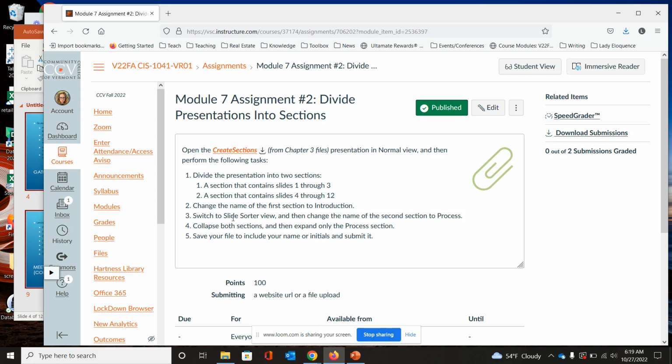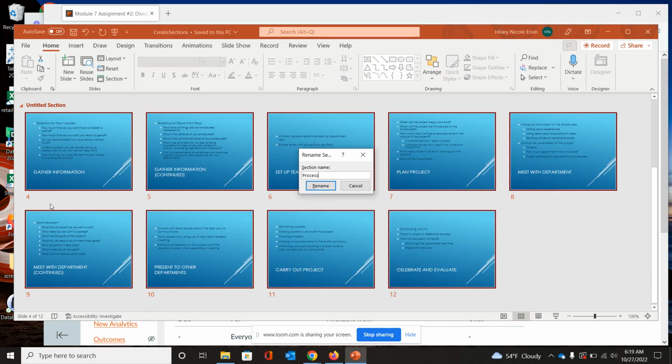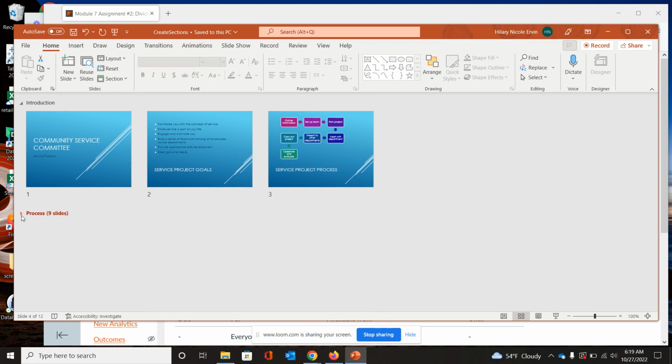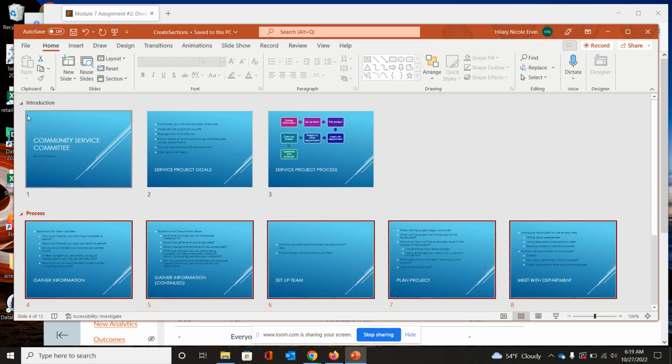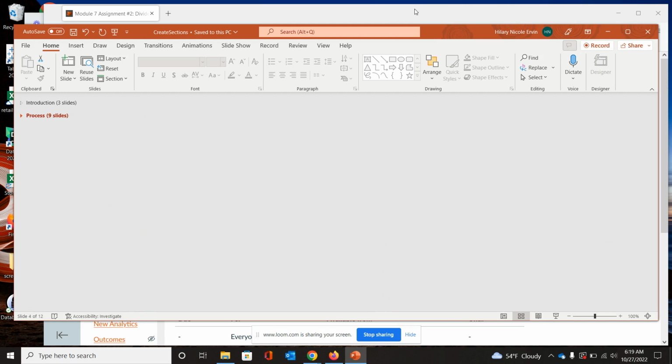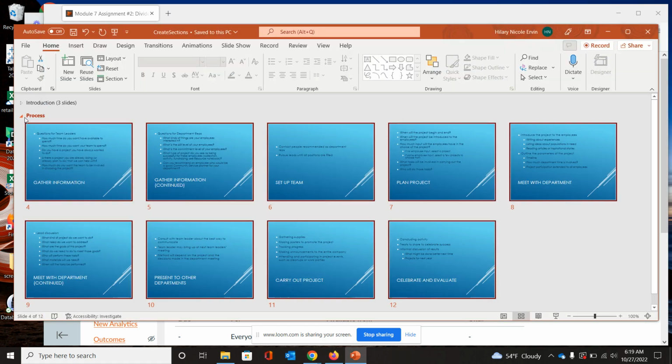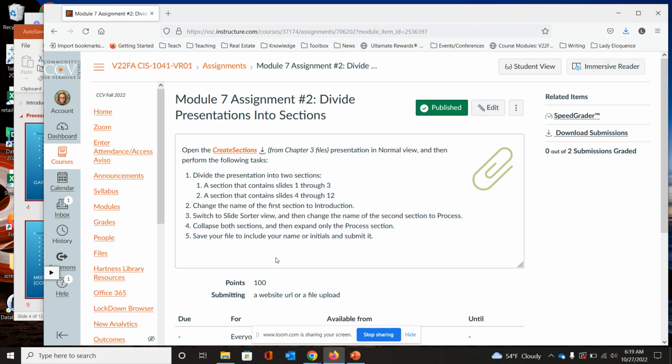And then we're going to collapse both sections. Okay, so I'll rename. By collapsing, they just mean come over here and click on this little triangle. Okay, collapse them both. All right. And then expand only the process section. Okay. And save and submit.